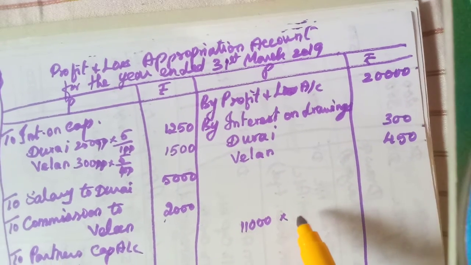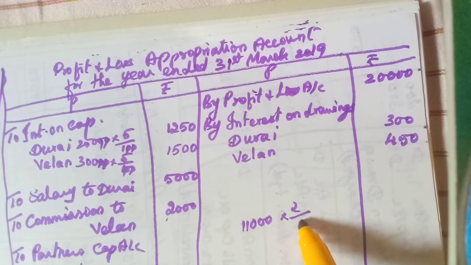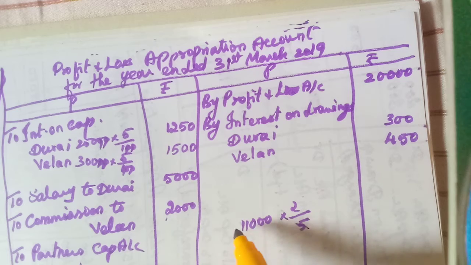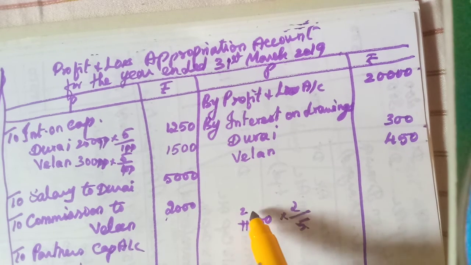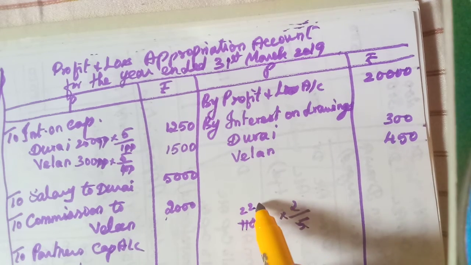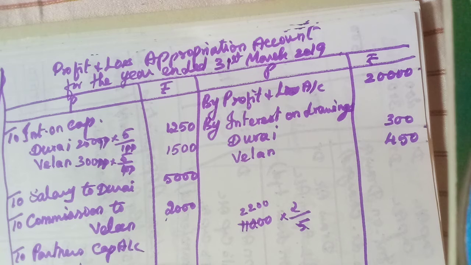So 2:3 means 2 divided by 2 plus 3, how much? 5. So now you simplify. 1 5 is 5. Here 2 5s are 10. Balance 1 10. 2 5s are 10. Then 2 0. Then 2,200 into 2, 4,400, isn't it?